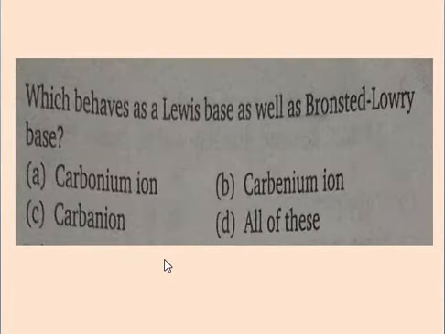Which behaves as a Lewis base as well as a Bronsted-Lowry base? There are four options. First is carbonium ion, second carbanium ion, C carbanion, and D all of these. First, note the carbonium ion and carbanium ion. What is the difference between the two ions? These two ions, carbonium and carbanium, what is the difference?